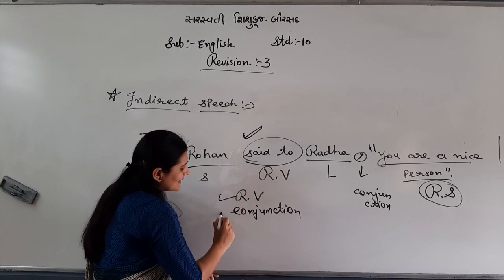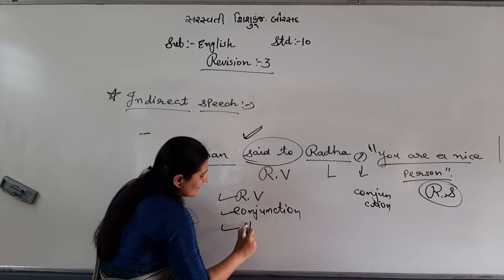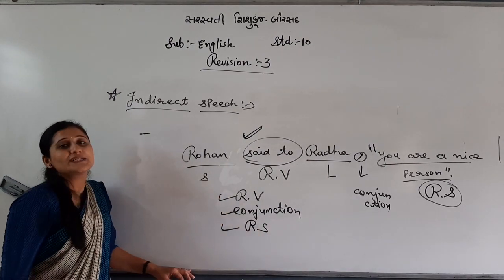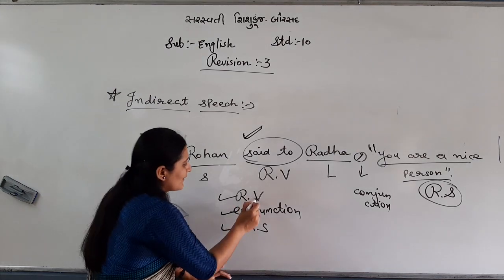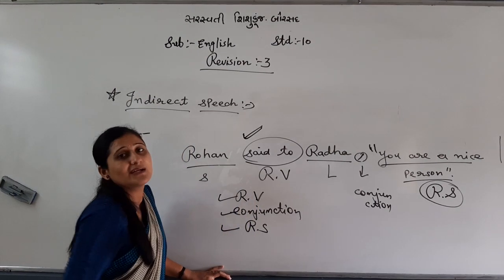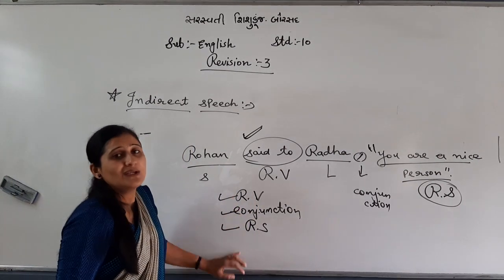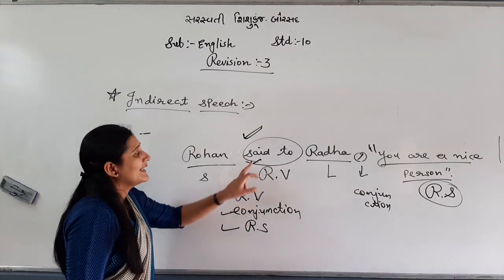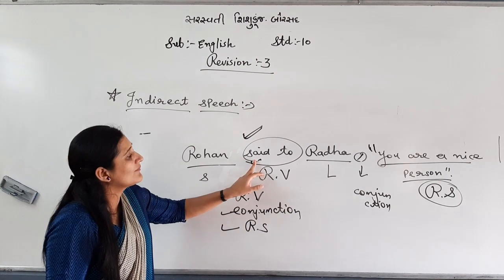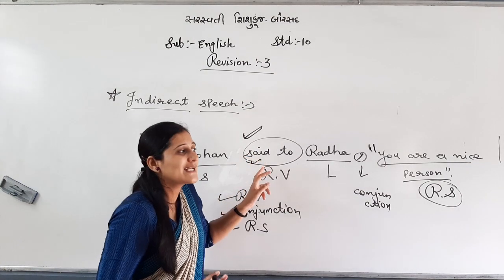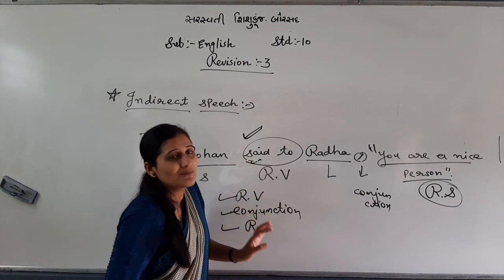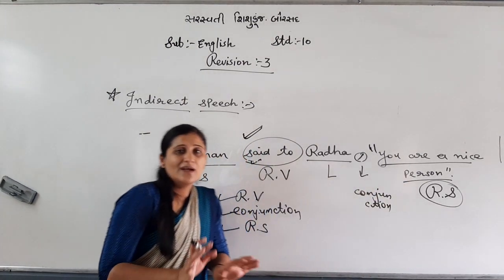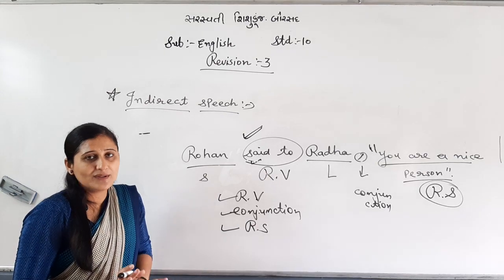This is compulsory. And third, reported speech. These three compulsory you will change: reporting verb, conjunction and reported speech. For these three you have to revise. There is simple, which will have one reporting verb, interrogative, which will have another reporting verb, imperative, and all the sentences, which will each have their own reporting verb. Same way conjunction and same way reported speech. Up to now clear? That was common.